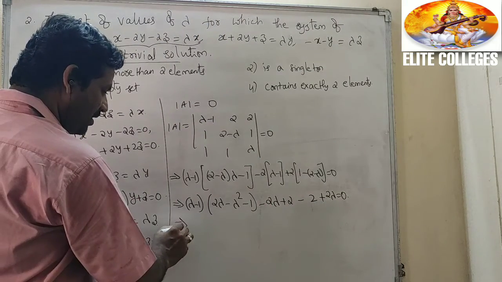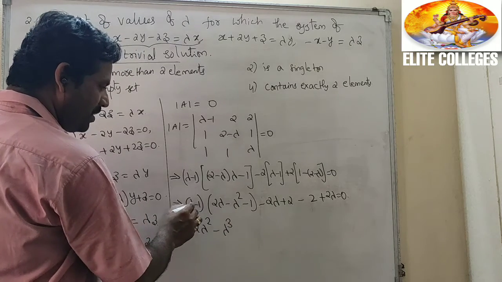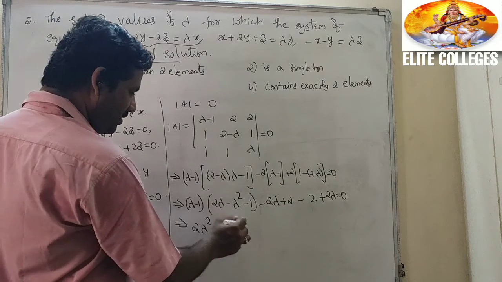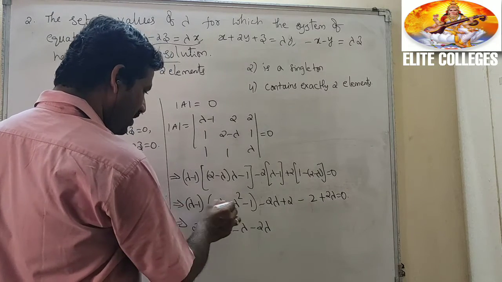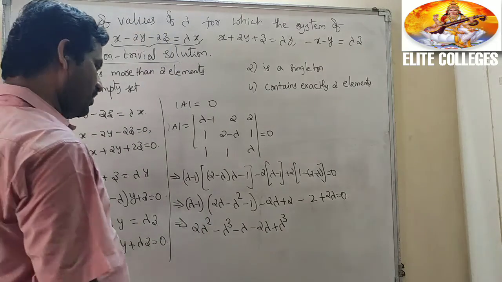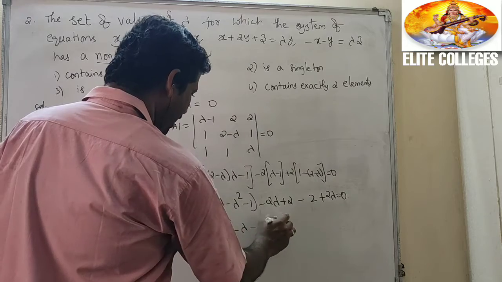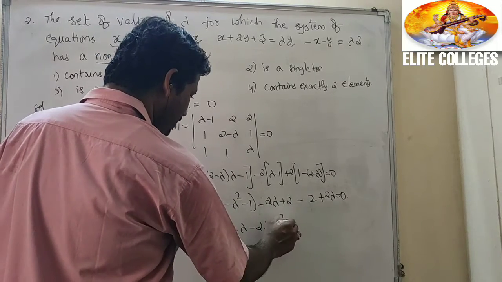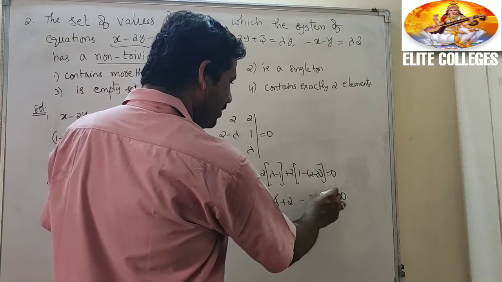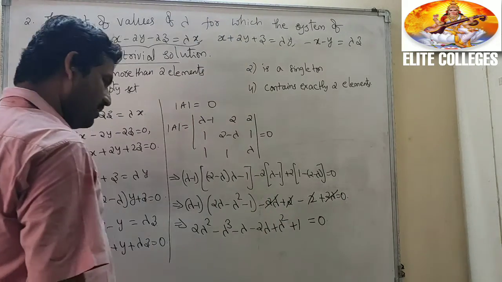So now multiply with lambda: 2 lambda square minus lambda cube, lambda into minus 1 minus lambda. Now multiply with minus: minus 2 lambda plus lambda cube, sorry, minus 2 lambda plus lambda square minus 1. Next one, minus 2 lambda plus 2 lambda cancel, 2 minus 2 also gets cancelled, equal to 0.